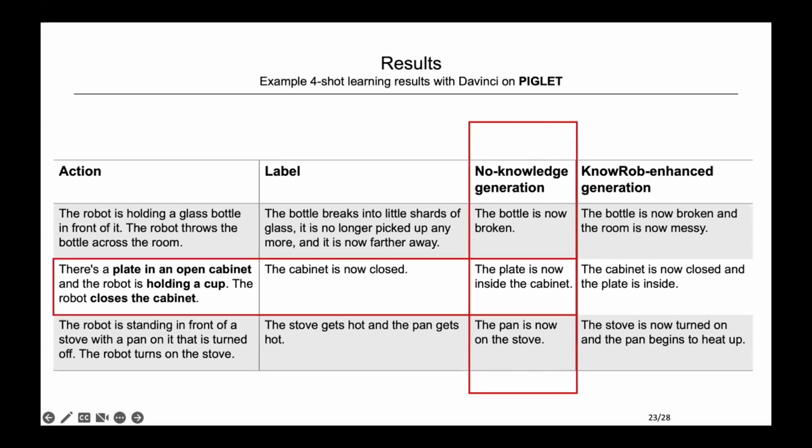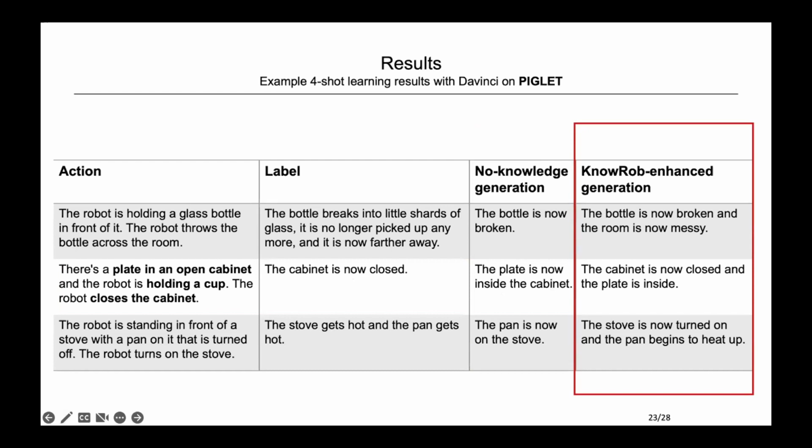For example, we see this example here in the second. There is a plate in an open cabinet and the robot is holding a cup. The robot closes the cabinet. Apart from the cabinet, we see in the precondition description they also mentioned holding a cup and a plate in the cabinet. The prediction generated without knowledge, plate inside the cabinet, actually isn't the effect of closing the cabinet, but of putting the plate in the cabinet.